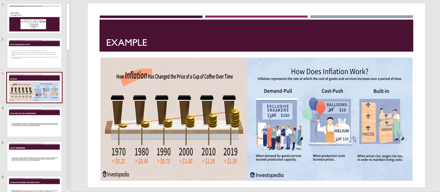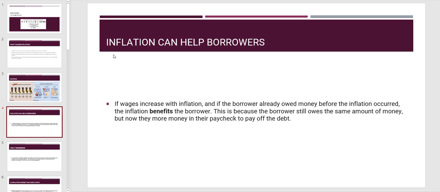If you want to look more into this: the price of building goes up and wages go up, therefore inflation kicks in, in order to maintain the living cost. All right, inflation can actually help borrowers, believe it or not.